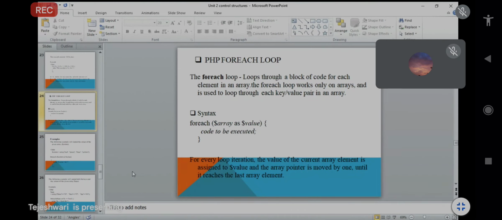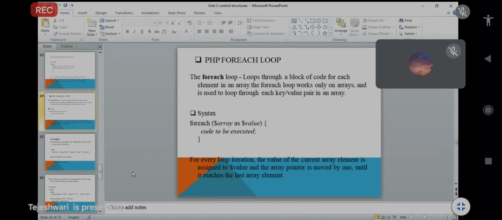Then the current array element is assigned to the $value variable. The array pointer is moved by 1 until it reaches the last array element.